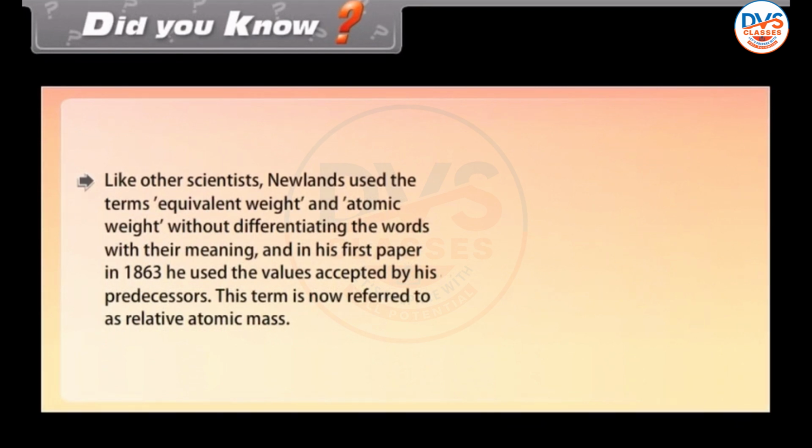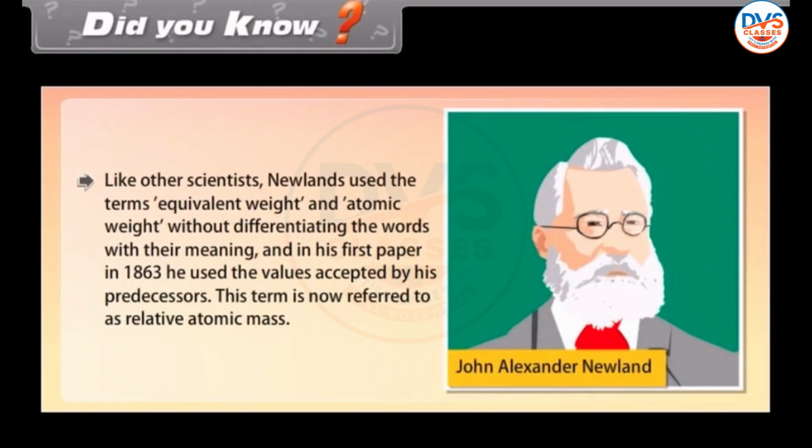Did you know? Like other scientists, Newlands used the terms equivalent weight and atomic weight without differentiating their meaning, and in his first paper in 1863, he used the values accepted by his predecessors. This term is now referred to as relative atomic mass.